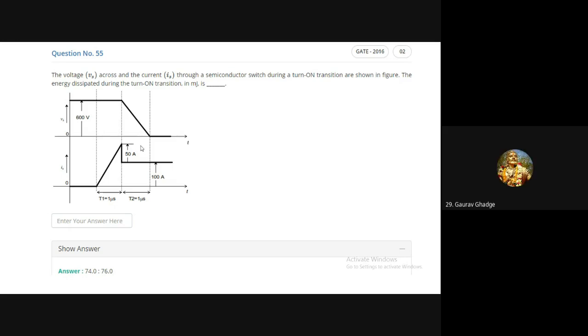Three into 10 raised to 4, so that is 30 millijoule. Right, 30 millijoule.